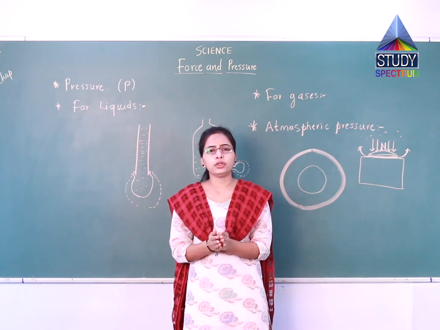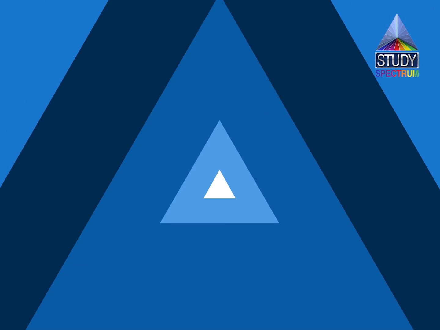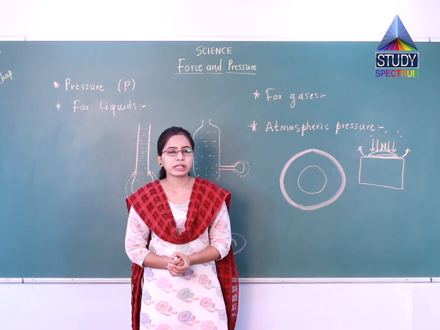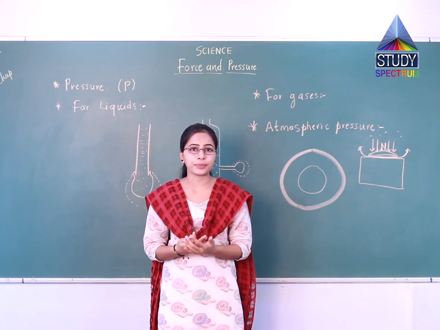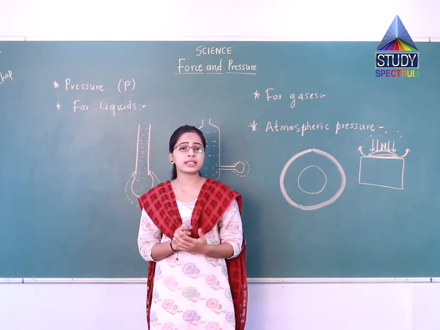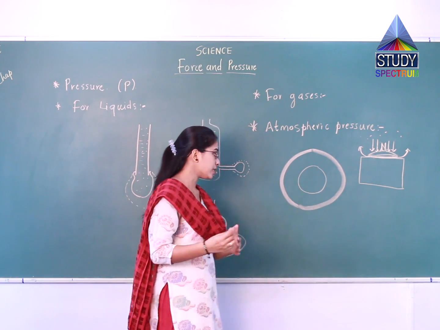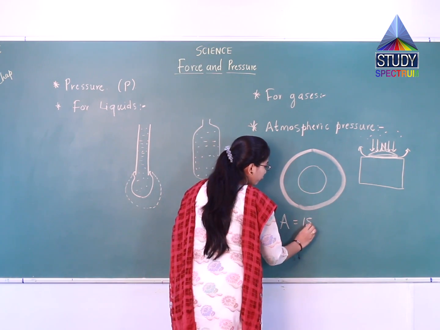Now I will explain why we don't experience the atmospheric pressure. Let us calculate how much atmospheric pressure we must experience. Suppose the dimension of my head is 15 centimeter into 15 centimeter, meaning the area of our head is 15 into 15.